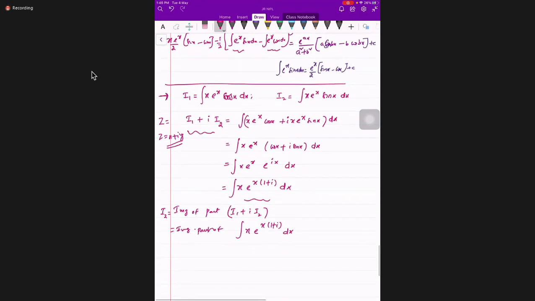Now I'm planning for the integral, the imaginary part of that. So first let me calculate the integration. After that I'll select only the imaginary part. Fine. So it's a UV rule, right? Like by parts, right?